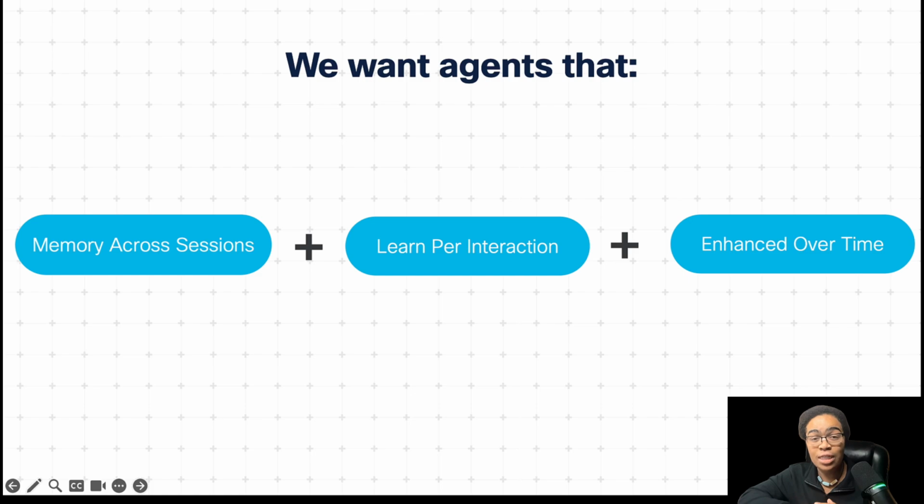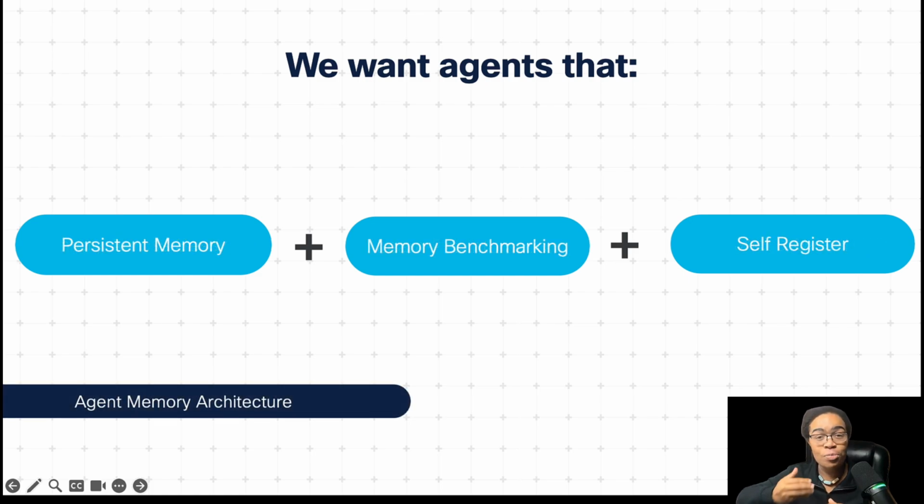Today, we're going to be building memory architectures. I'll show you persistent memory systems, benchmark different approaches, and demonstrate the concept of agent self-registration. This is where agents have the ability to remember who they are and what they've learned. Again, when we look at the design of something like the memory, then we're able to optimize what makes the agent so special, right? Their skills. So let's build it.